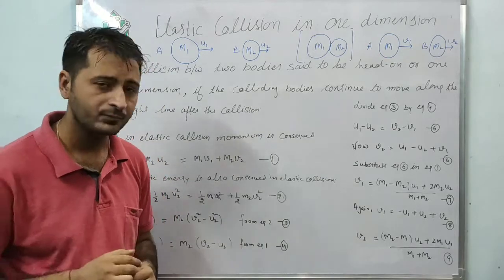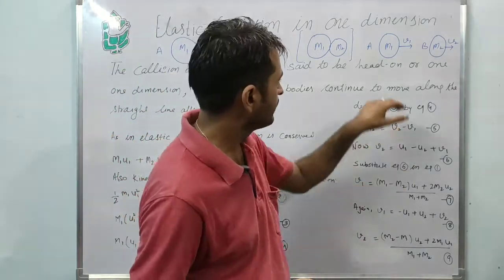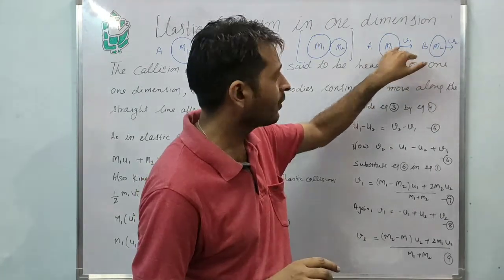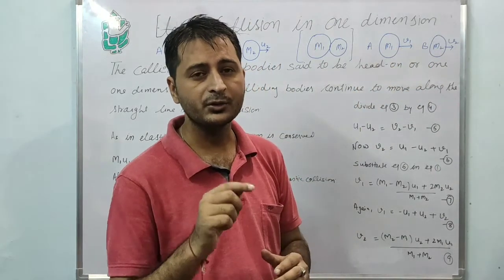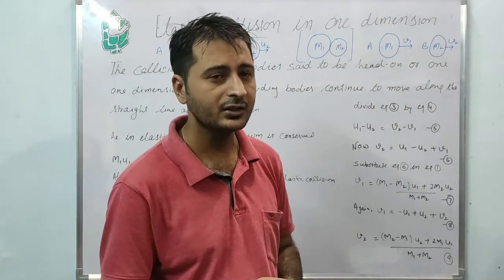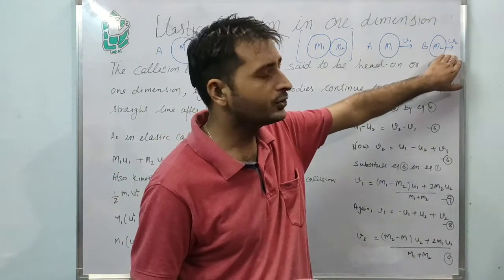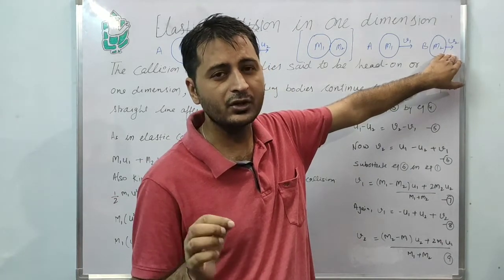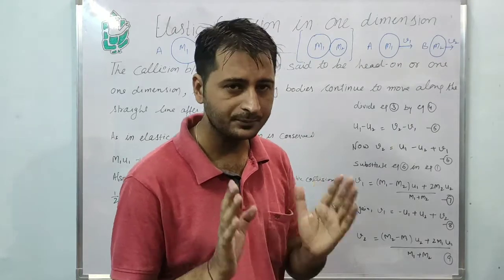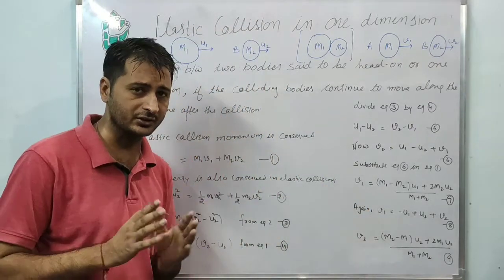Clear? Then in the final state, the masses of the bodies remain the same, m1 and m2, only the velocity changes, from u1 to v1, which is called the final velocity of object A, and u2 to v2, which is called the final velocity of object B. Clear? So that is just a consideration.